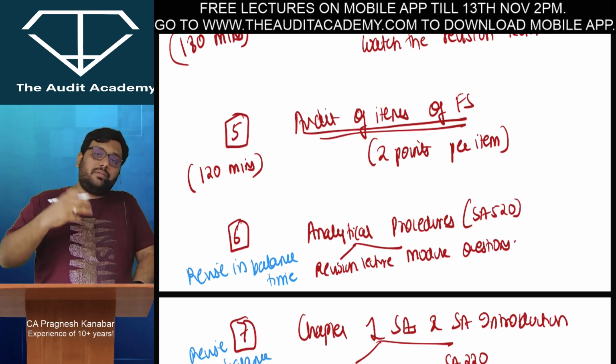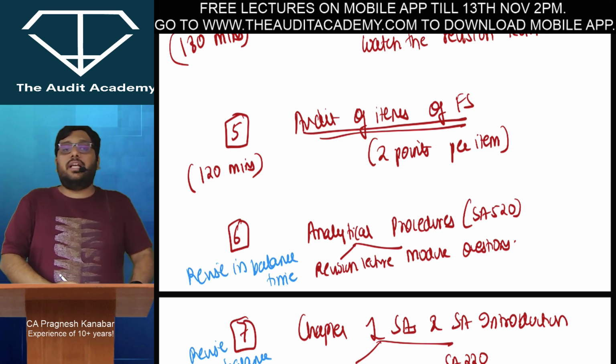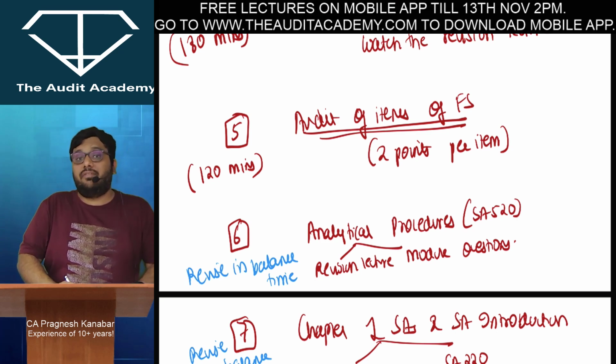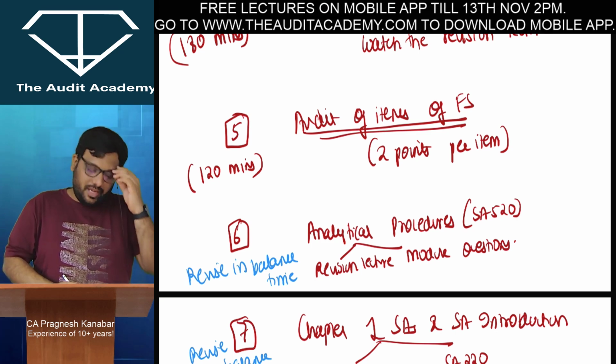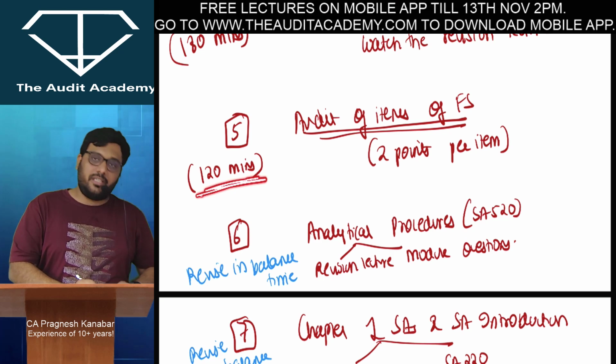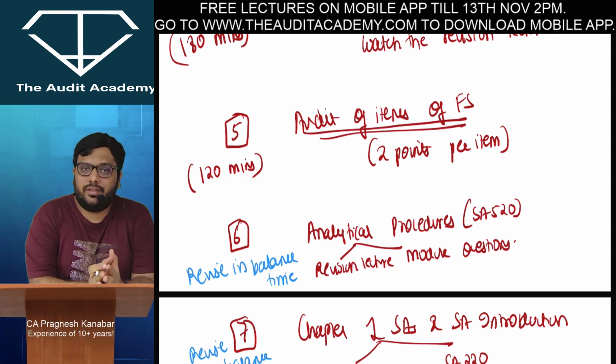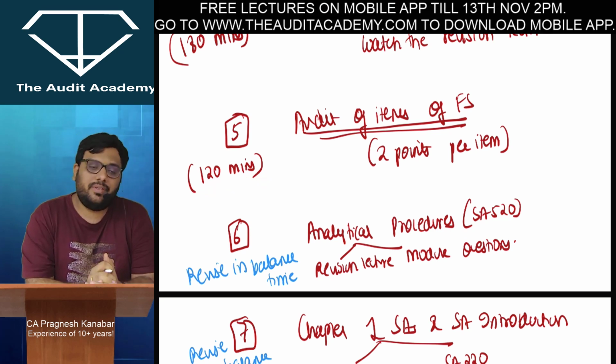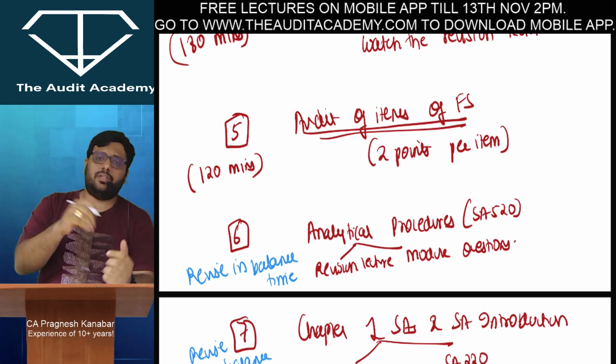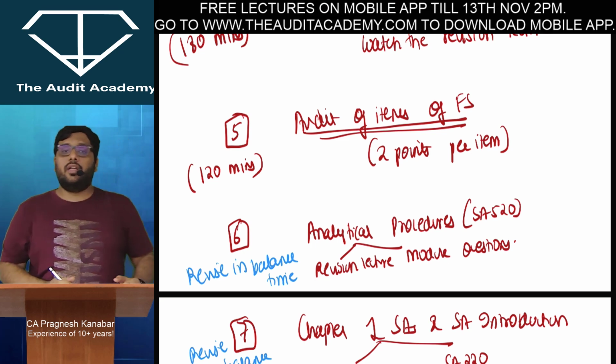So most of the times inter CA students don't end up giving time because in last 1.5 days they are not able to achieve it, but I think November 23 students should be able to give time over here, all right, and 120 minutes में खत्म कर दो. If you go on my Telegram channel, I've already posted these things. I've pinned the messages also, all right, और आप वहाँ पे जाके भी check कर सकते हो. My Telegram channel and all the description you will find in the description of this particular YouTube video.